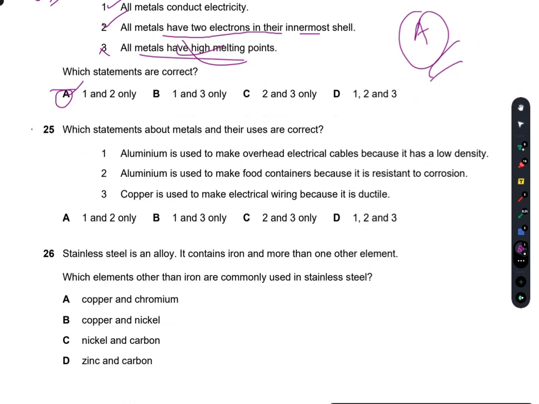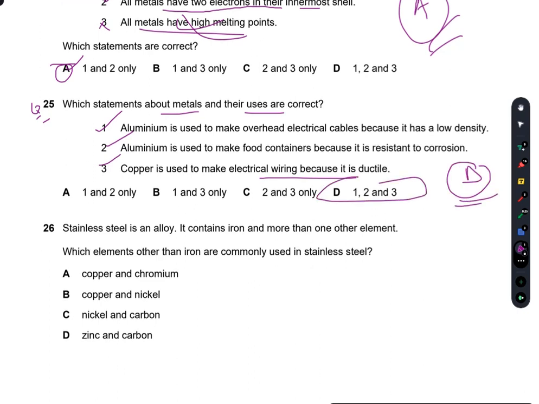Question number 25. Which statement about metals and their uses is correct? Aluminium is used to make overhead electrical cables because it has a low density. Yes, this is true. Aluminium is used to make food containers because it is resistant to corrosion. This is also true. Copper is used to make electrical wiring because it is ductile. All these are true. So D is the right option.